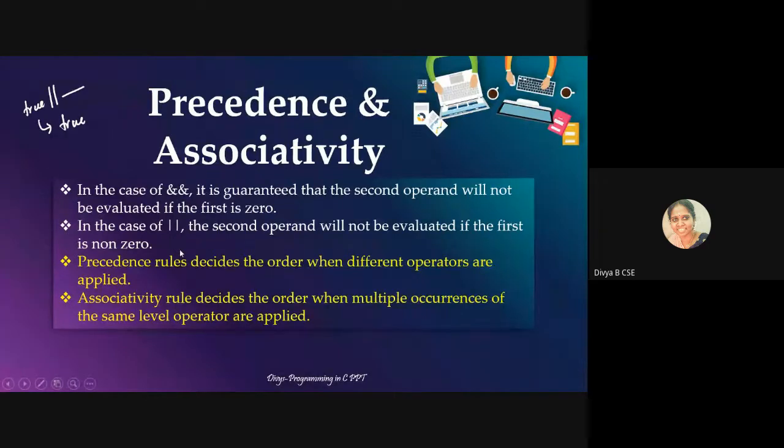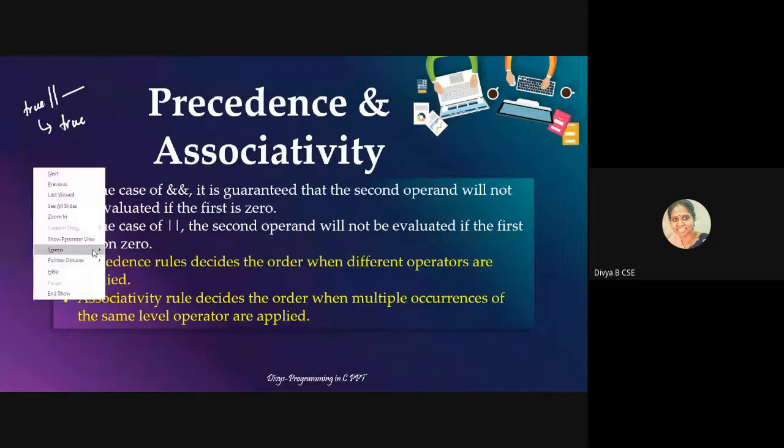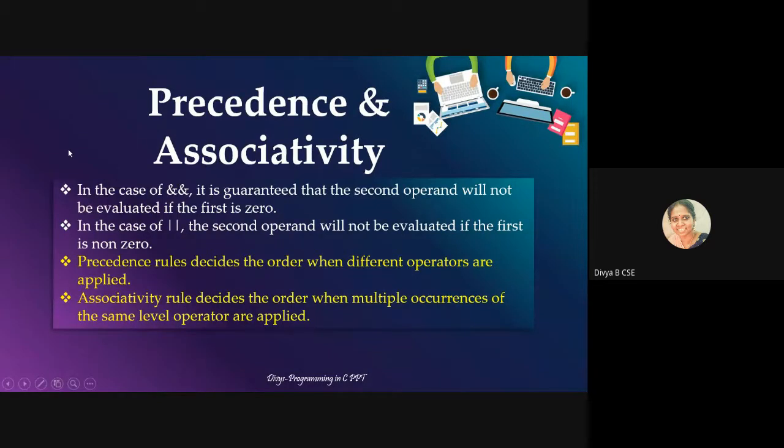Precedence rules decide the order when different operators are applied, and the associativity rule decides the order when multiple occurrences of the same level operator are applied. I'll give you an example for associativity. Suppose I need to do A plus B plus C, I'll take plus itself.